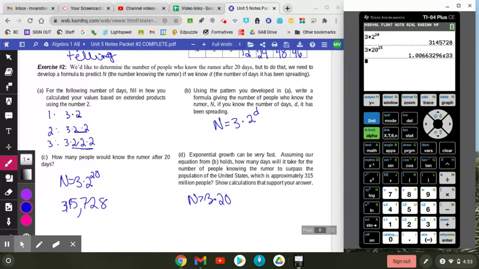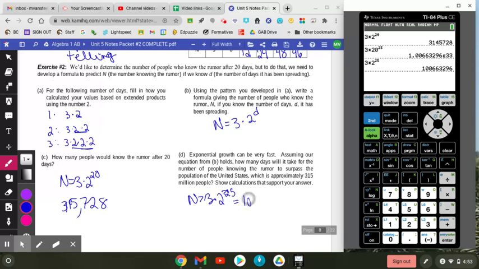Whoa, that's way too much. Oh, I did 20. Sorry. Let's try that again. 3 times 2 to the 25th days is 100 million. We need 315 million, so we're pretty close.